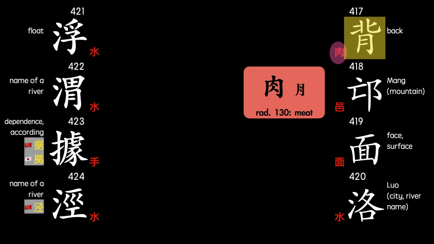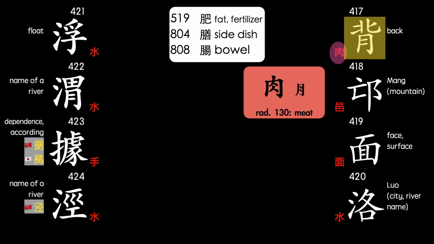It took me a while to realize that in certain characters with the component that looks like the moon radical, the actual radical is the meat one. As you can see with these examples, the meat radical often appears in characters related to body parts, particularly internal organs and food.